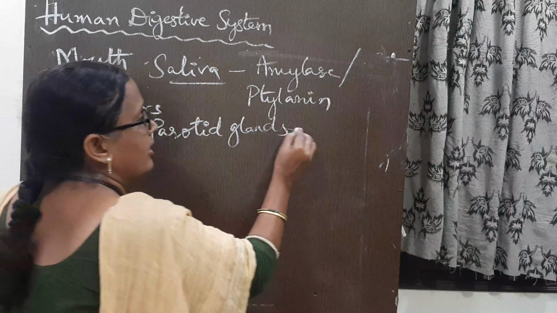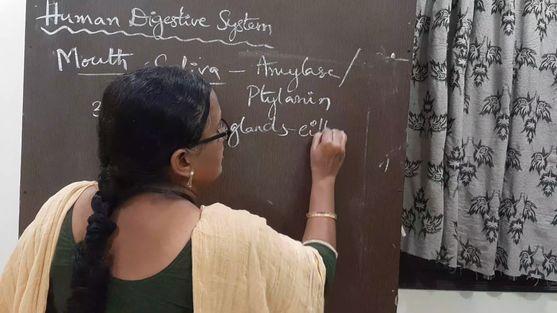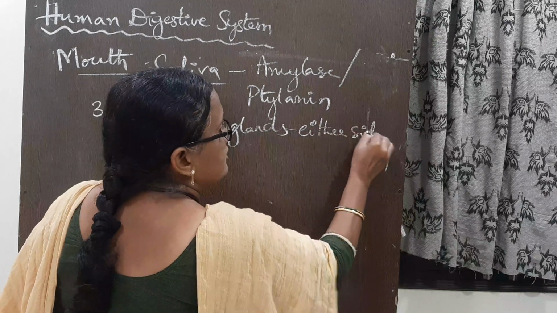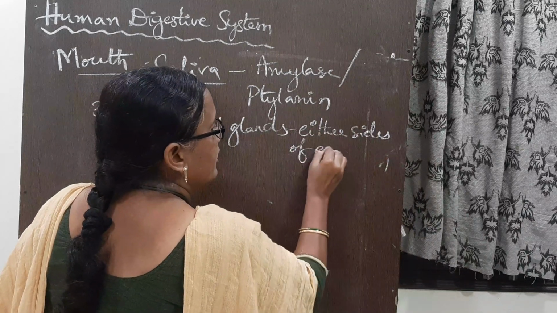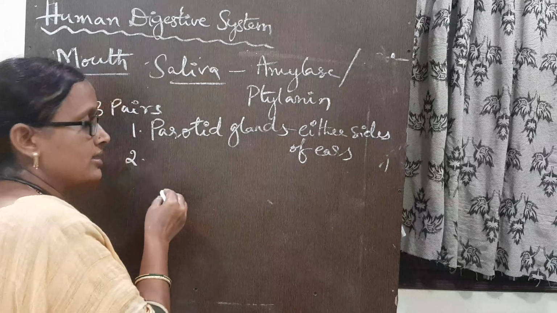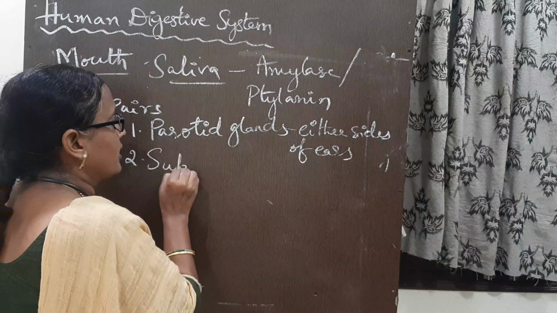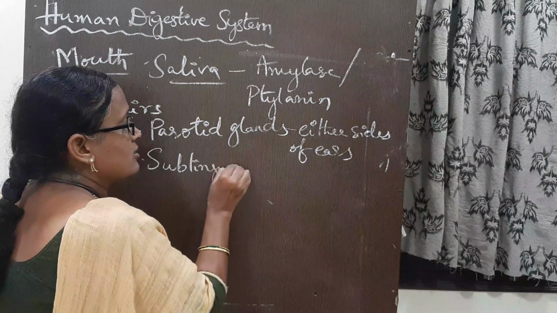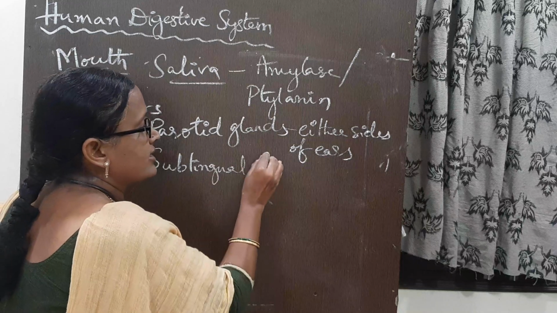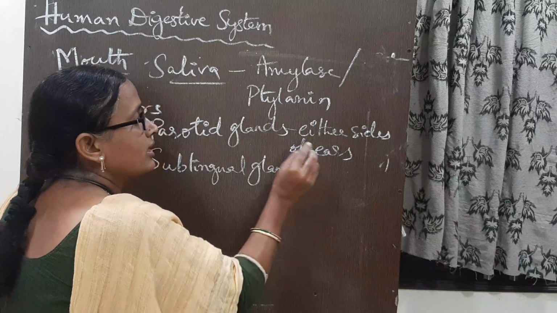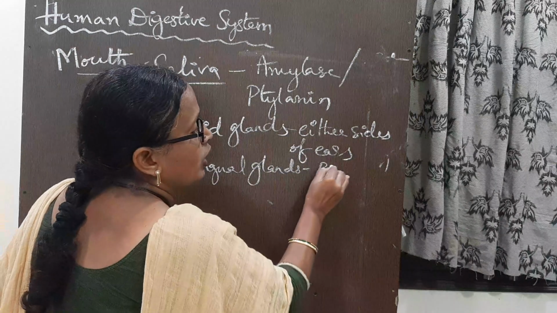Next, the sublingual glands. These sublingual glands are present below the tongue.